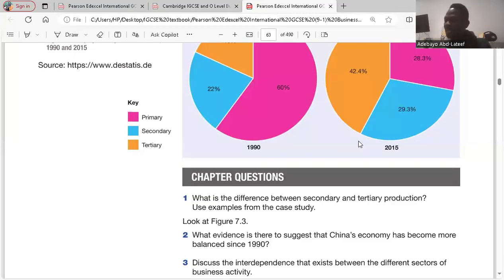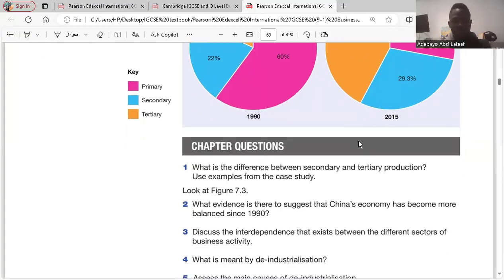Yes. Or the transportation sector, for example, has to rely on the primary sector for oil before they can fuel their cars. Is it clear? Yes. So that's how there's interdependence within the economy. I think it's clear. Yes. So go to question 4.